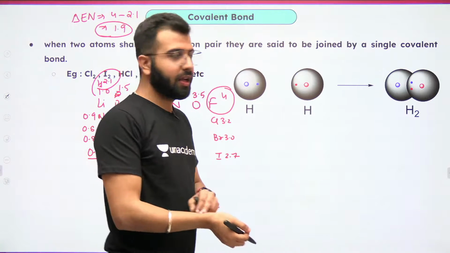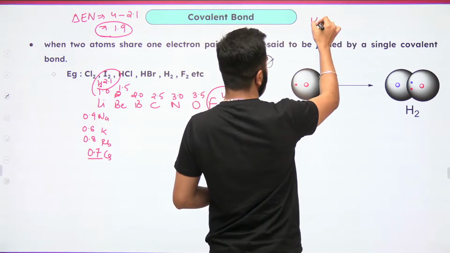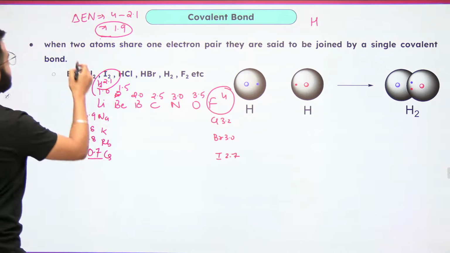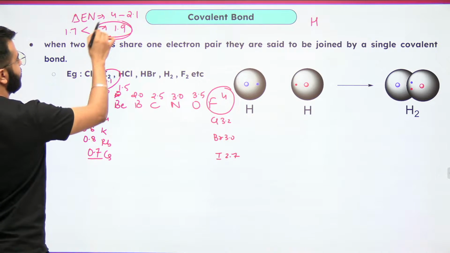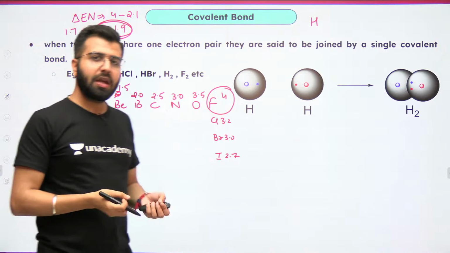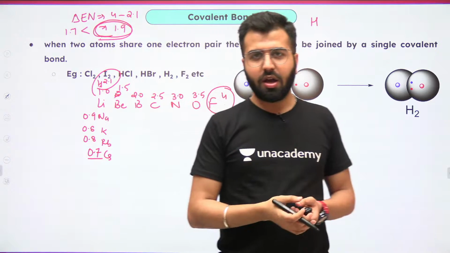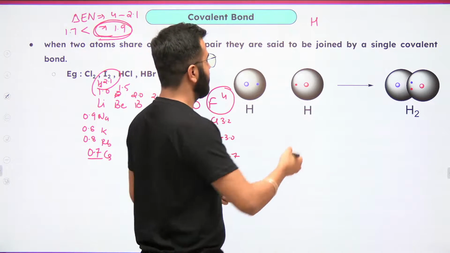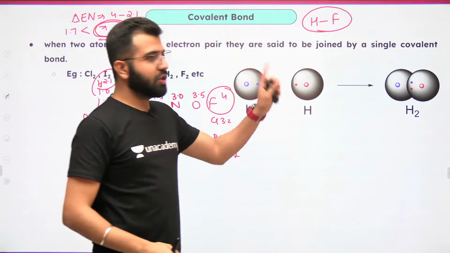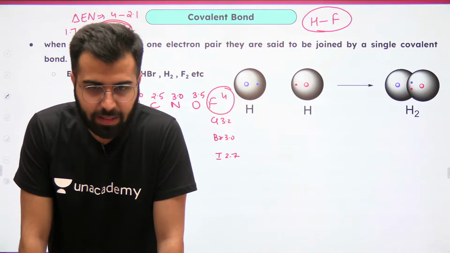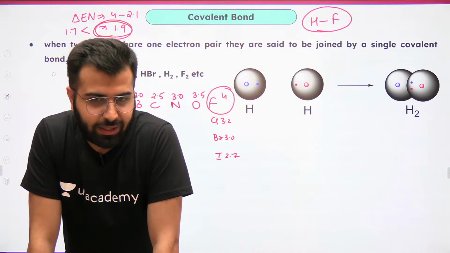In actuality, you should remember this number is greater than 1.7. So if the number is greater than 1.7, it should be ionic, but hydrogen and fluorine in HF have a covalent bond. Lakshika, you're absolutely right.